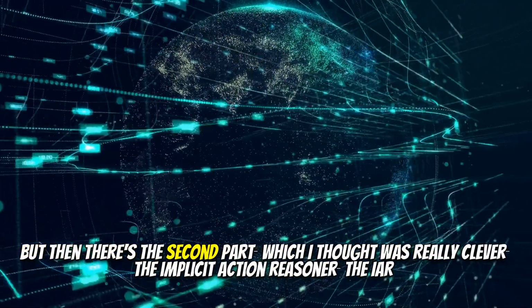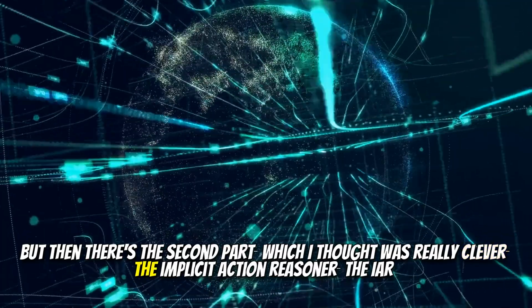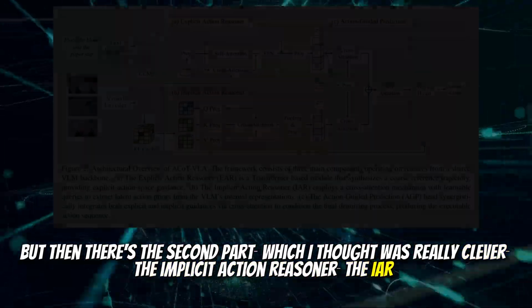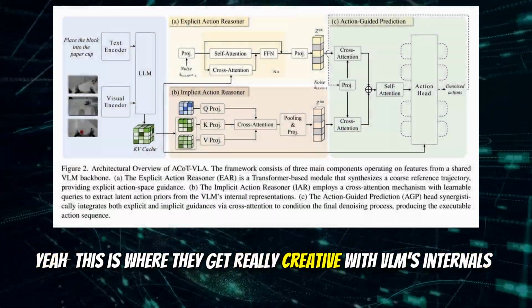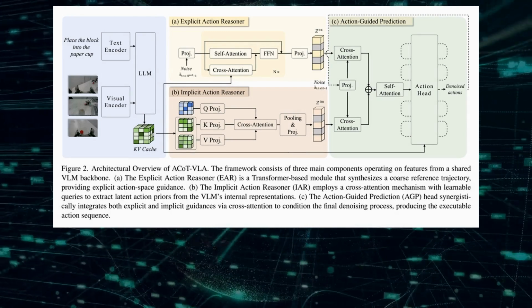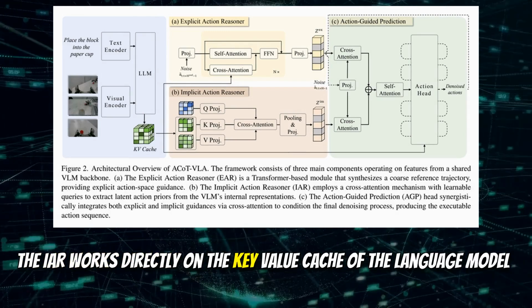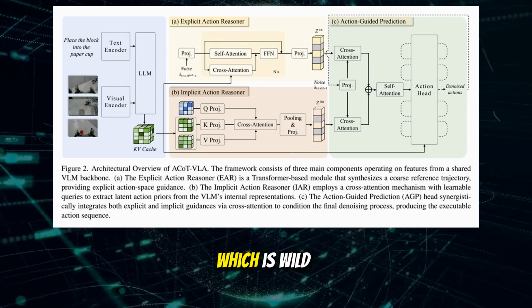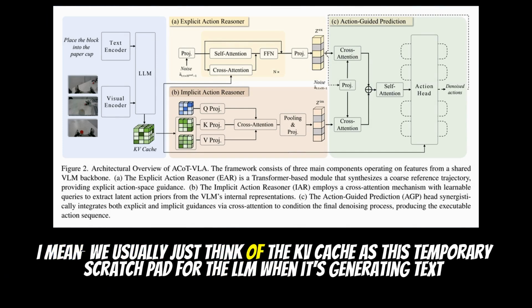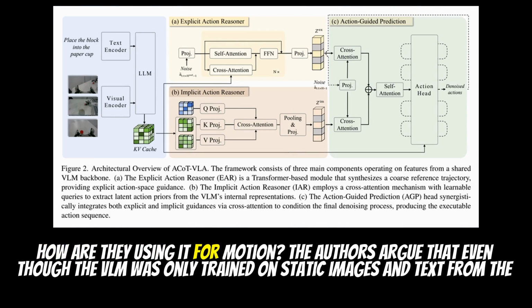But then there's the second part, which I thought was really clever, the Implicit Action Reasoner, the IAR. Yeah, this is where they get really creative with the VLM's internals. The IAR works directly on the key value cache of the language model. Which is wild. I mean, we usually just think of the KV cache as this temporary scratch pad for the LLM when it's generating text. How are they using it for motion?